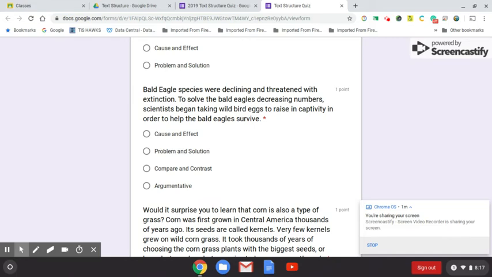Bald eagle species were declining and threatened with extinction. To solve the bald eagle's decreasing numbers, scientists began taking wild bird eggs to raise in captivity in order to help the bald eagle survive. Is this cause and effect, problem and solution, compare and contrast, argumentative?